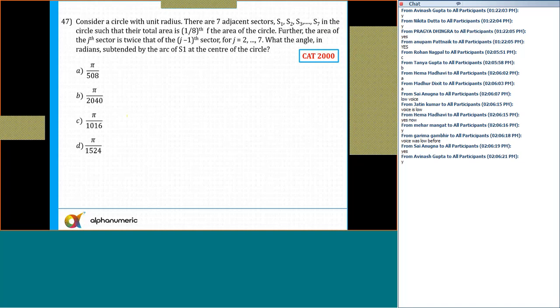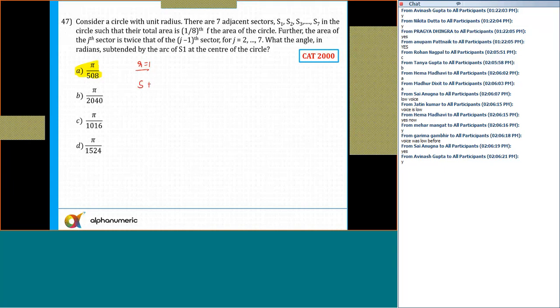Okay, so the correct answer is, however, option A. Now, it says consider a circle with a unit radius, so the radius of this circle is 1. There are 7 adjacent sectors such that the total area of these is 1 by 8 of the area of the circle. Further, the area of the jth sector is twice the area of the previous one. So there are 7 sectors. Let's say for the first sector, the area is equal to S unit.